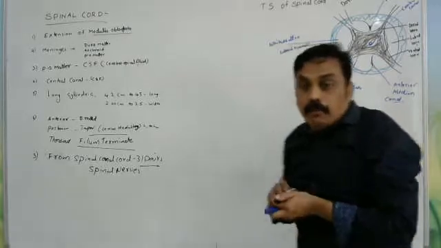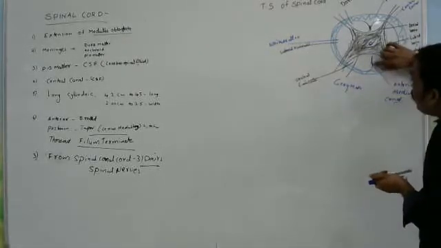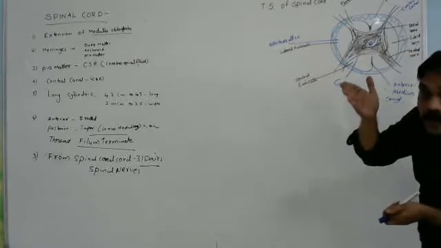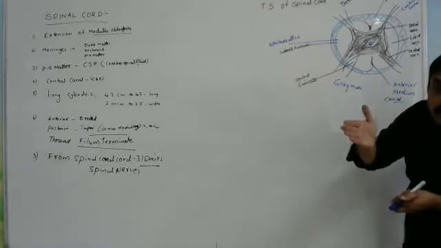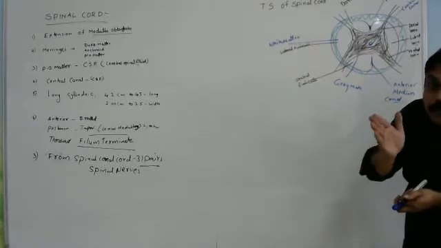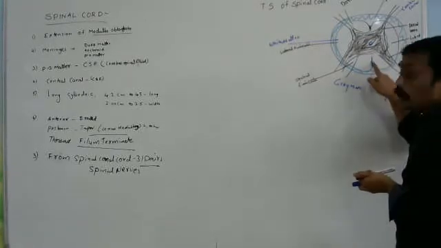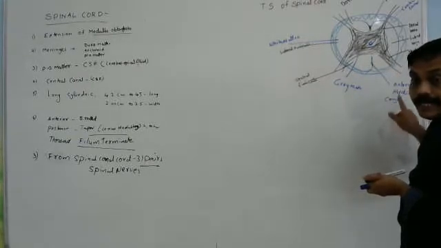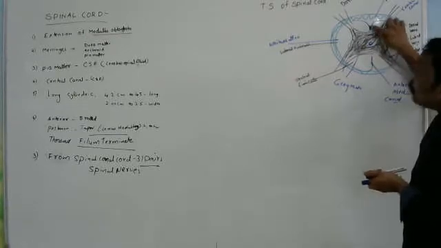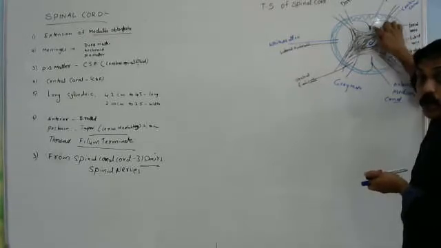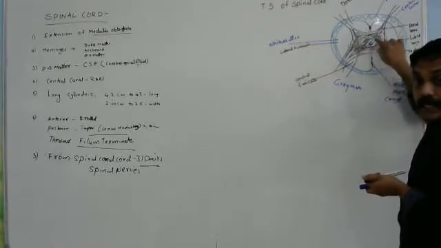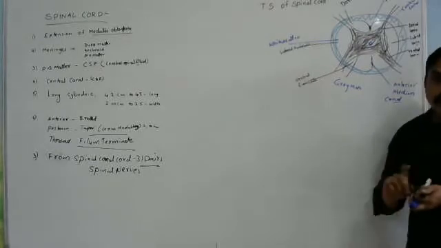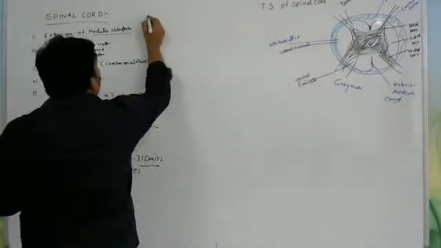If you observe the spinal cord, in the middle we will observe a small line which is long. Fissure means a longitudinal separating line. The one in the lower part we call the anterior median fissure, and the one on the upper side is the posterior median fissure. Remember one point: the anterior and posterior median fissures separate the spinal cord into two parts.